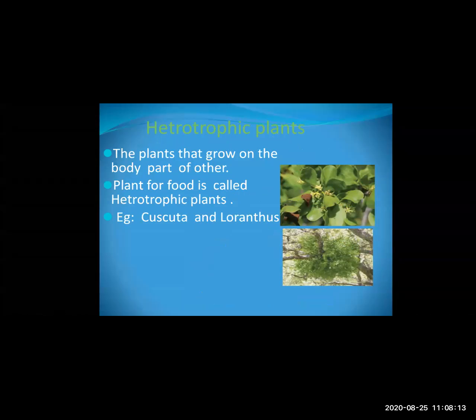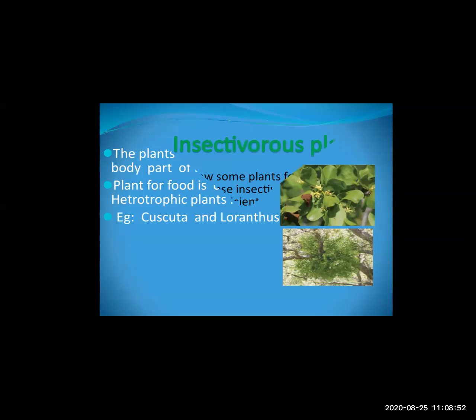Then there are heterotrophic plants. Heterotrophic, as I said, means it depends on other plants for food, so it is called heterotrophic plants. Do you know the examples of heterotrophic plants? Yes, we have studied in the first chapter. Cuscuta and Loranthus are the two examples of the heterotrophic plants. The plants that grow on the body parts of the other plant for food are called heterotrophic plants. And what are the examples? Cuscuta and Loranthus, these are the two plants which are the examples of the heterotrophic plants.